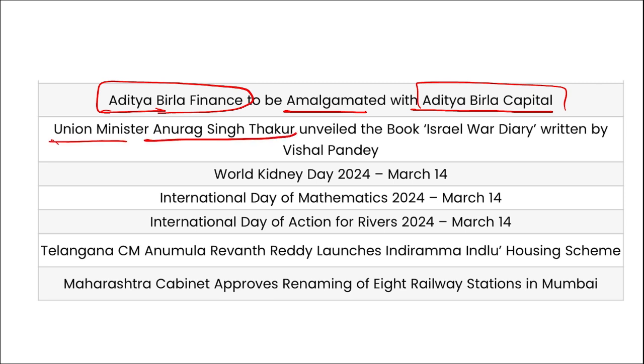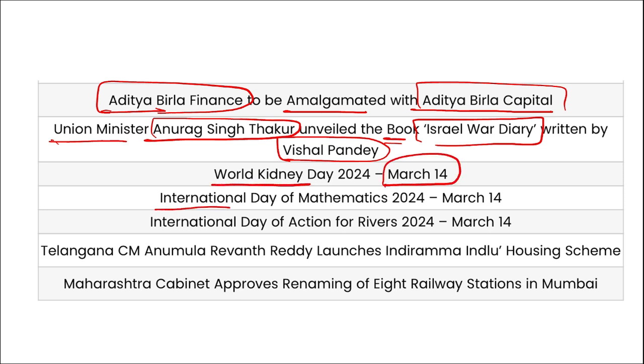Then Union Minister Anurag Singh Thakur unveiled the book Israel War Diary written by Vishal Pandey. World Kidney Day on 14th of March. International Day of Mathematics on 14th of March. International Day of Action for Rivers on 14th of March.